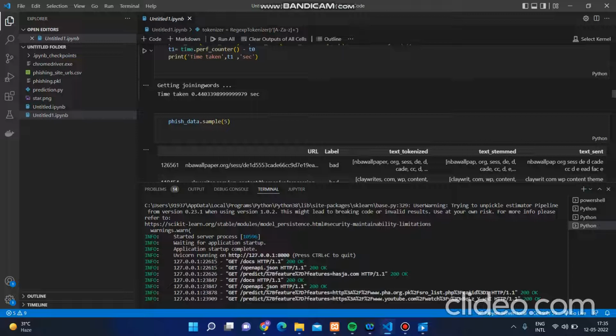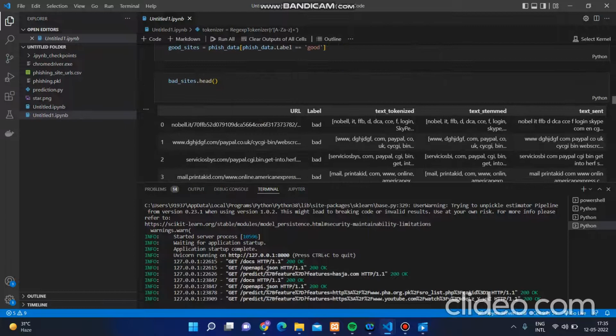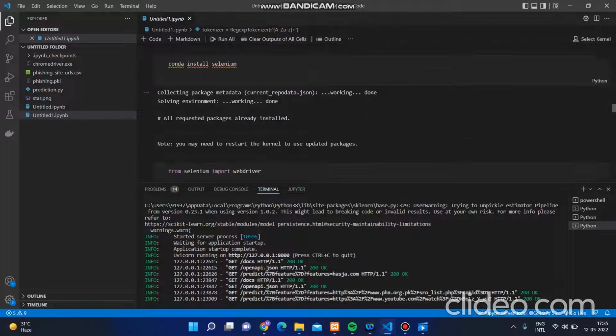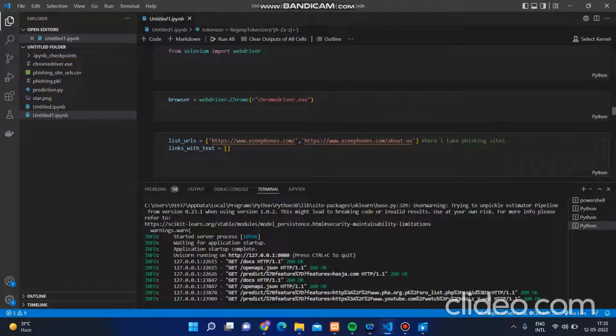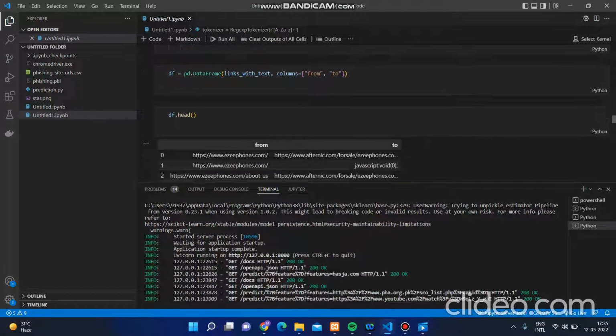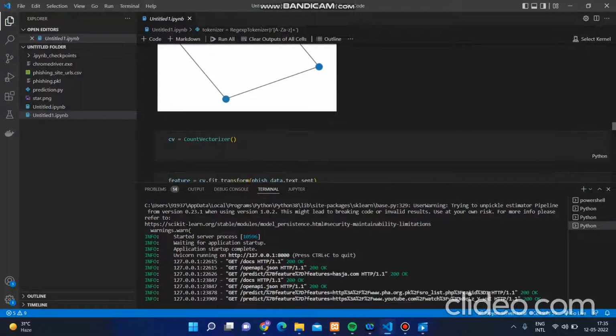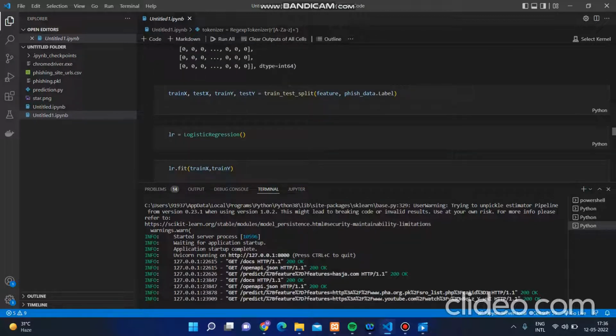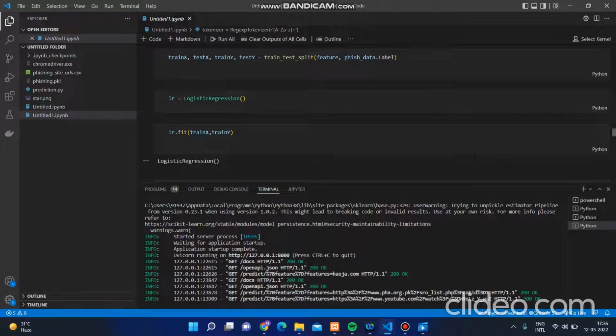That algorithm, we use this multinomial NB algorithm to predict the security level of the phishing link. Now going ahead, we again understood what kind of data is there. We then used web.chrome to give the output of the data. Then we visualized the data again, and with the help of logistic regression, we trained the data.